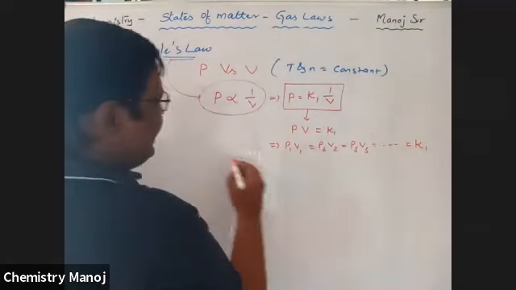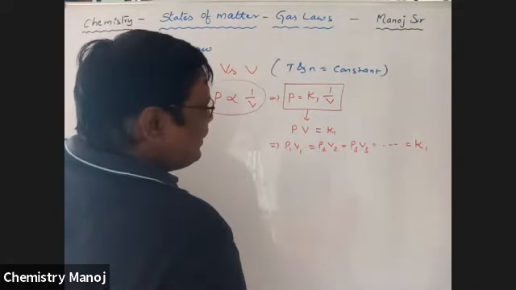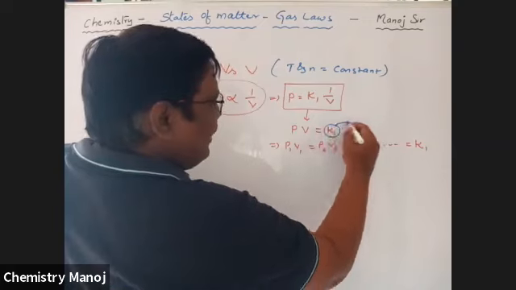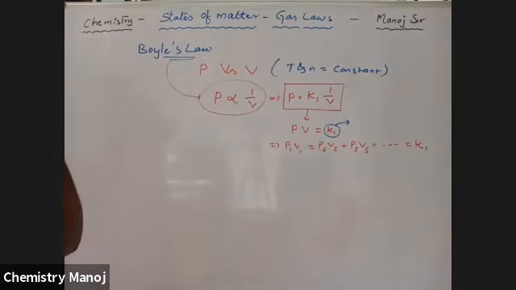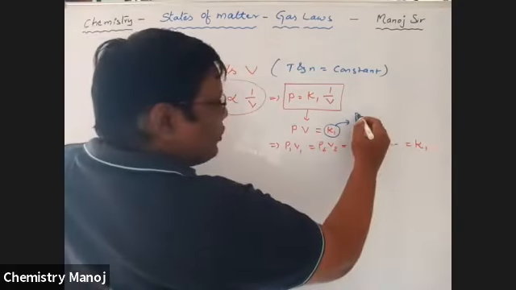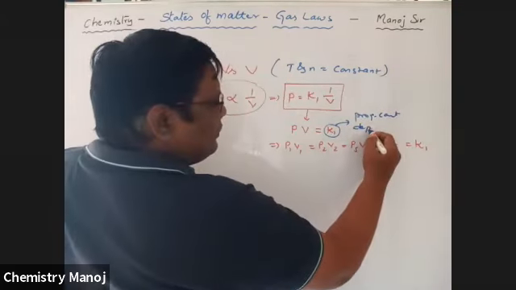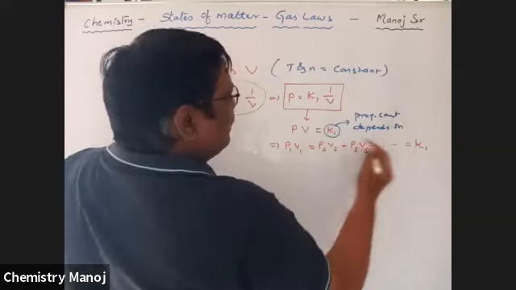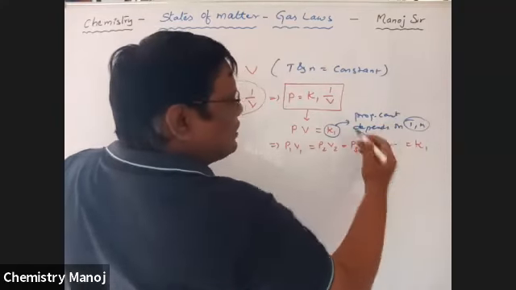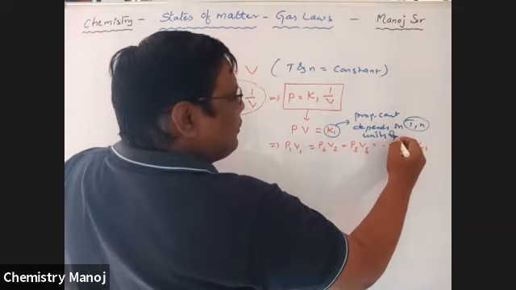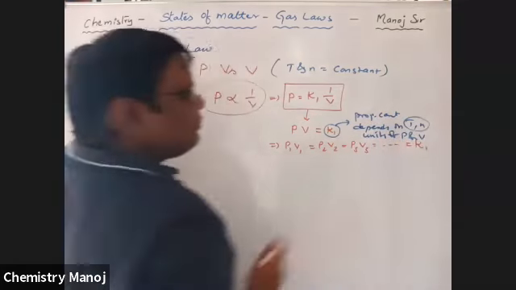Here K1 is there. What is this K1? It is the proportionality constant and depends on temperature, number of moles, and the units of pressure and volume.